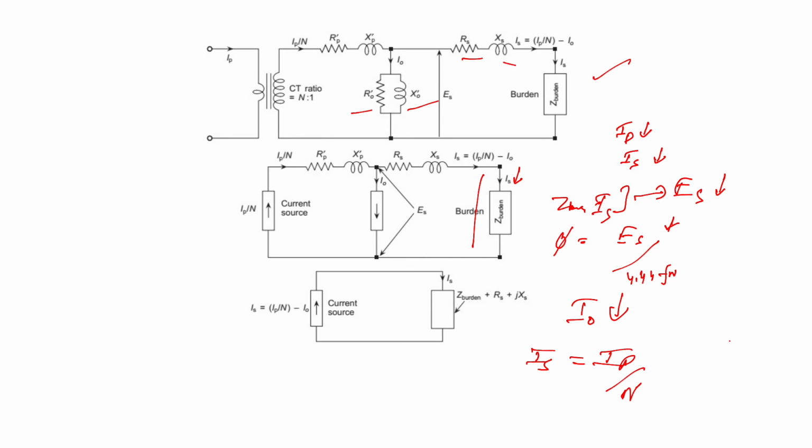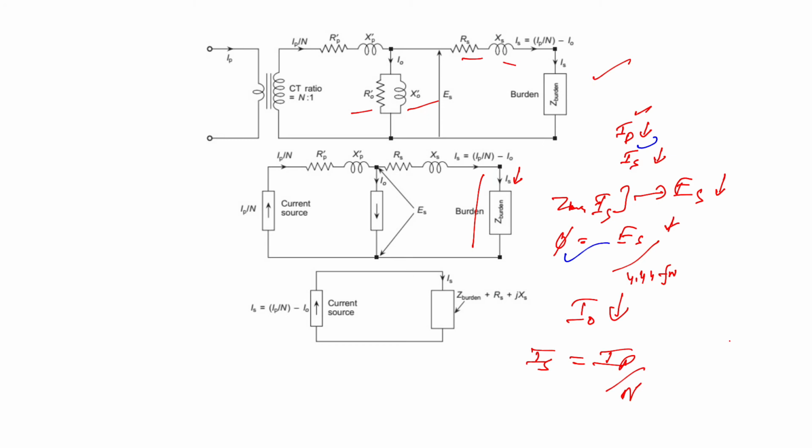Now let us suppose that the primary current increases. If the primary current increases, the secondary current also increases. And if the secondary current is increased, this causes the secondary induced voltage to increase. The increased secondary voltage can be met only with an increase in the working flux, phi. As the flux increases, the transformer draws a higher value of the magnetizing current.